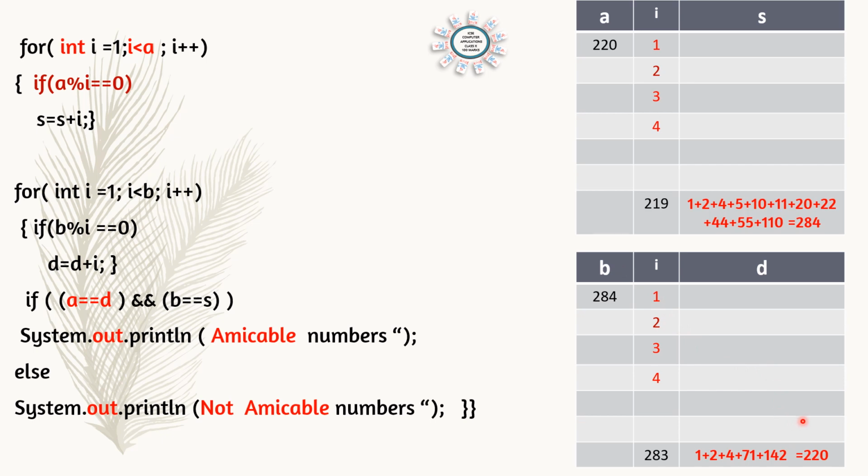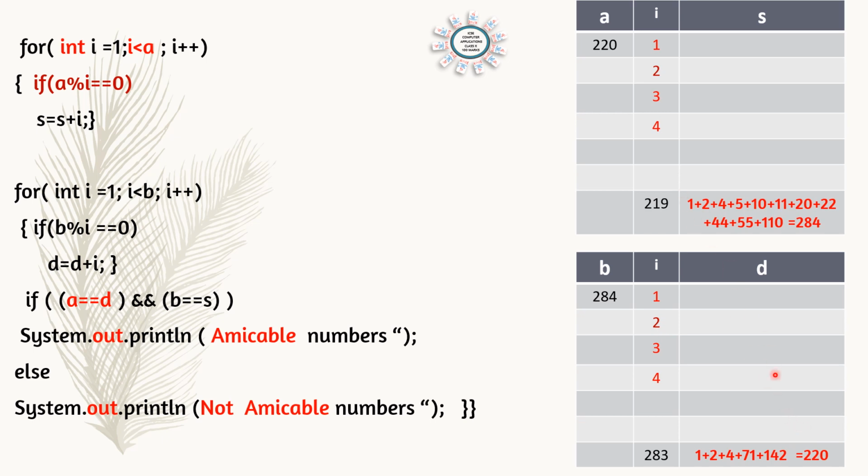And now we have to find whether they are amicable. So what is the condition? The factors of the first number should be equal to the second number and the factors of the second number should be equal to the first number. So here we are having if a == d, a is the first number, that is 220, and d is the factors of the second number. So here we got 220 in this example.